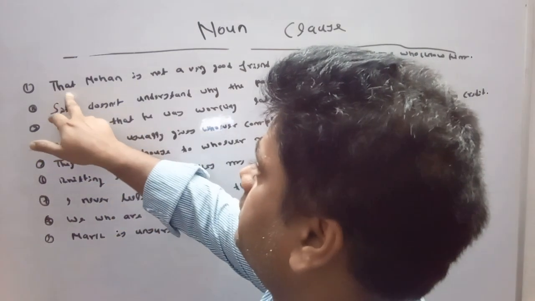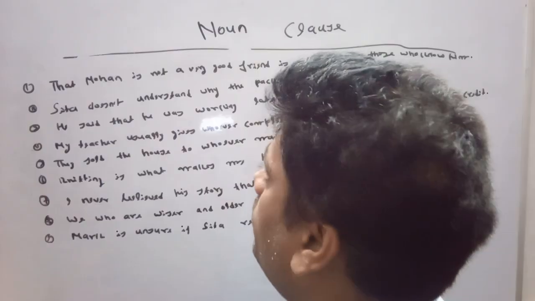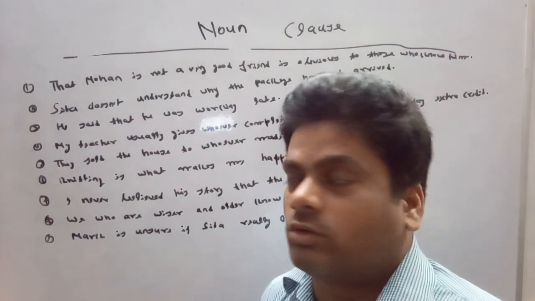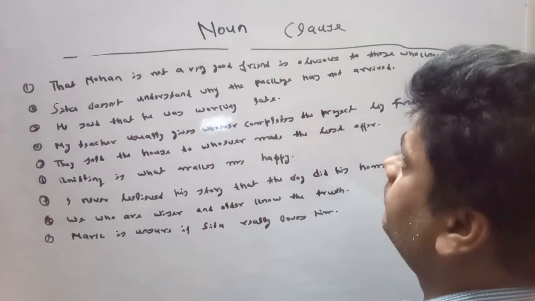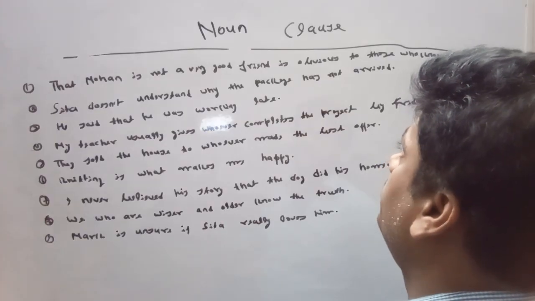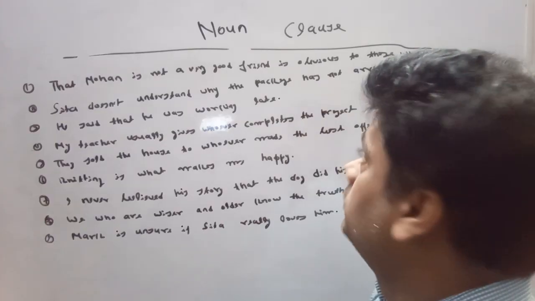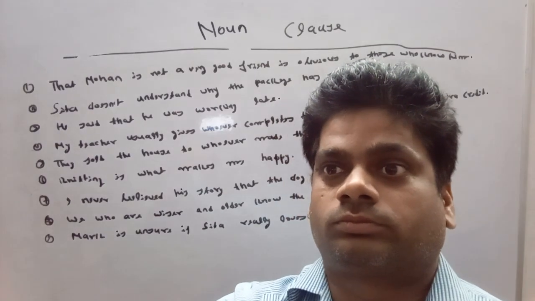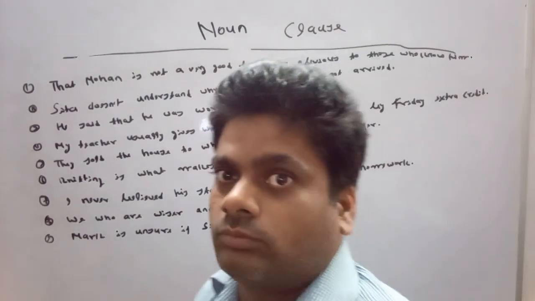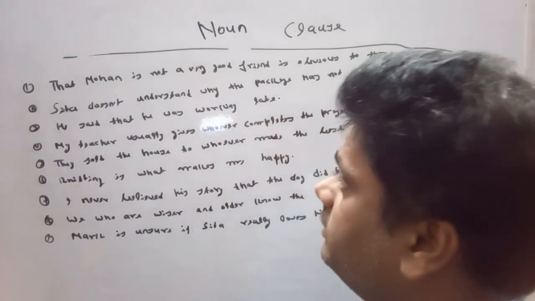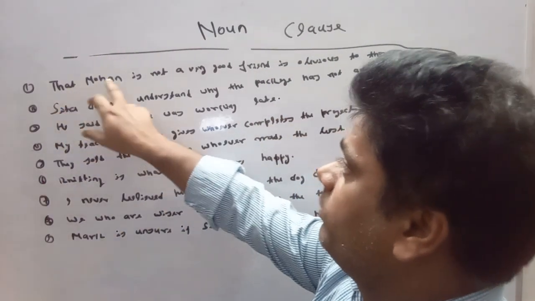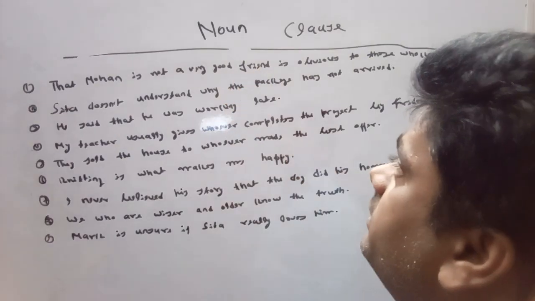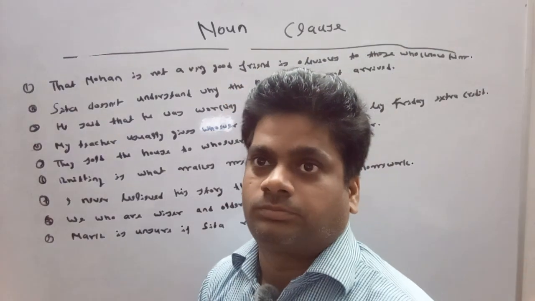The first sentence: That Mohan is not a very good friend is obvious to those who know him. Here, "that Mohan is not a very good friend" is working as a noun clause.